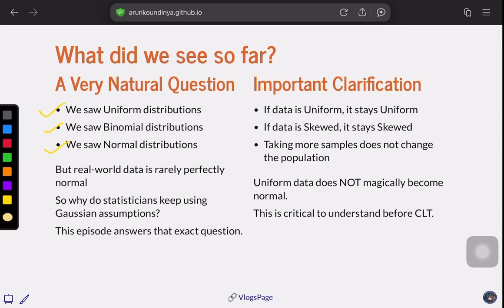And what we have seen is that if the data is uniform, it stays uniform. If the data is skewed, it stays skewed, or in general, let's call it normal. And even if we take more samples, the population distribution does not change. So we would have learned it in bits and pieces. Most of the people would be speaking about normal distribution. So this is more important: uniform data does not magically become normal. This is very critical before we understand what the central limit theorem is.